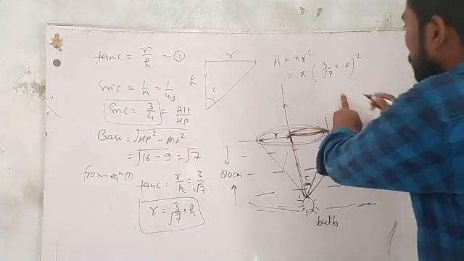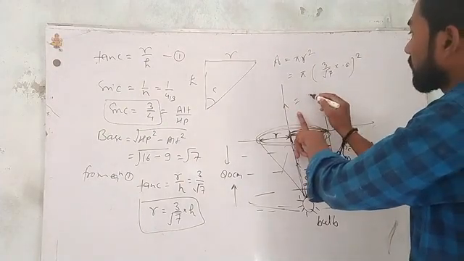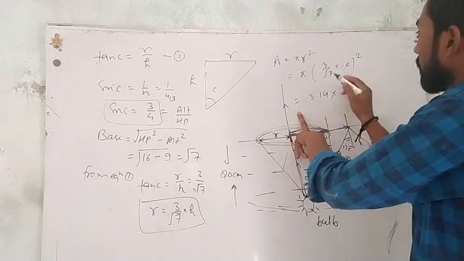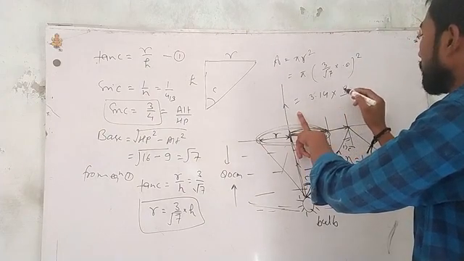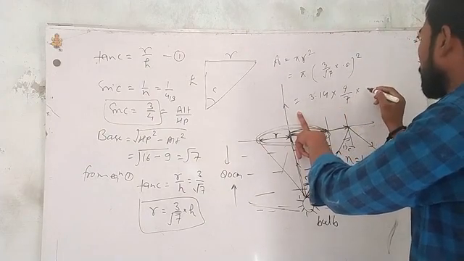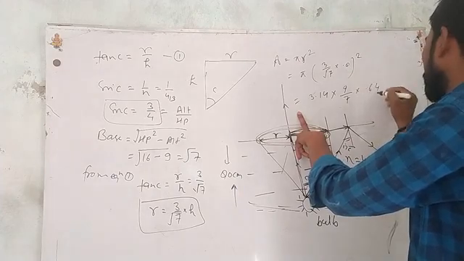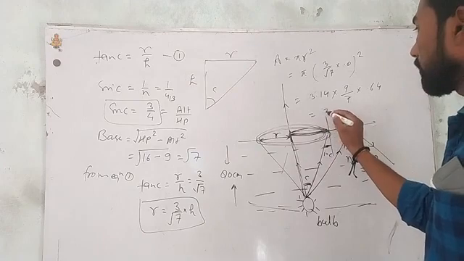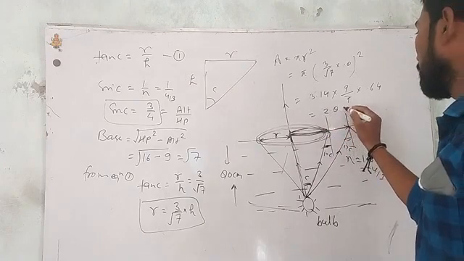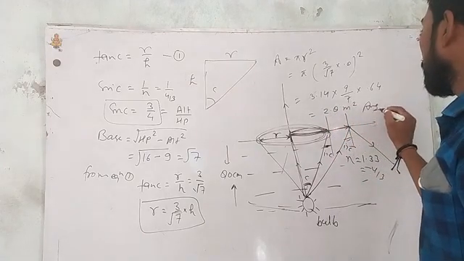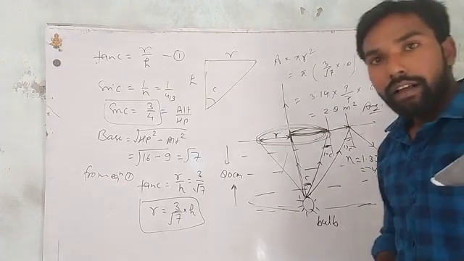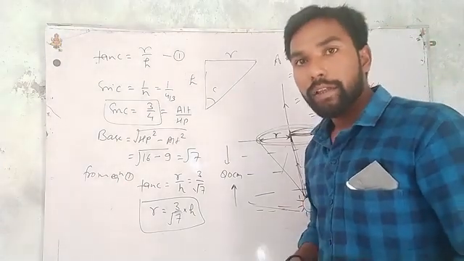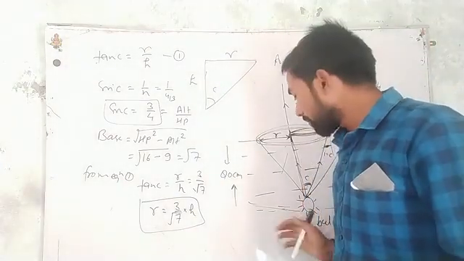This becomes whole square. Now the value of pi is 3.14, and 3 square is 9, root 7 square is 7, into 0.8 square is 0.64. Now after solving it, we get the value as 2.8 meter square. So this is the required area at the top of the tank which will be lightened up by the bulb.